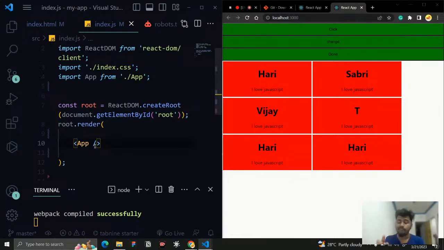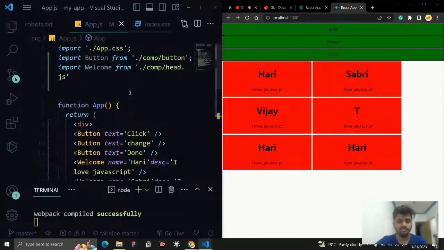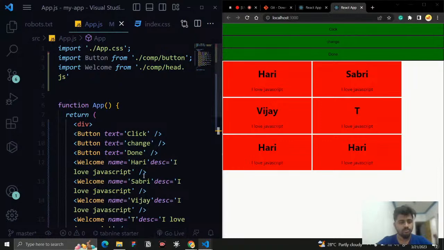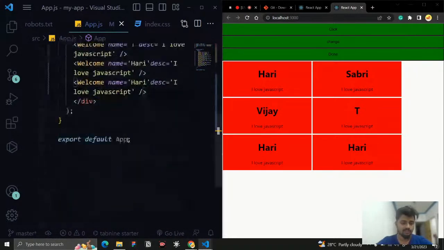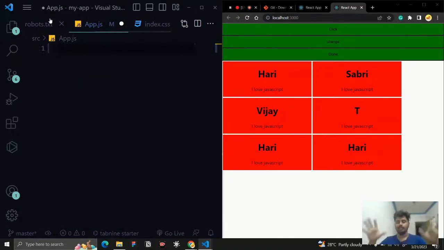Let me see how we can create a component. For that, I go to this index.js, and there are so many things already written here, right? Let me remove everything. So this is just an app.js file. I save it, and you can see nothing will be there. Now I'm going to create a component.